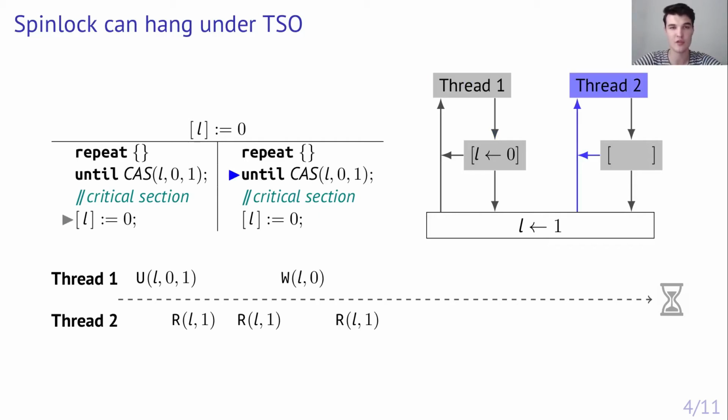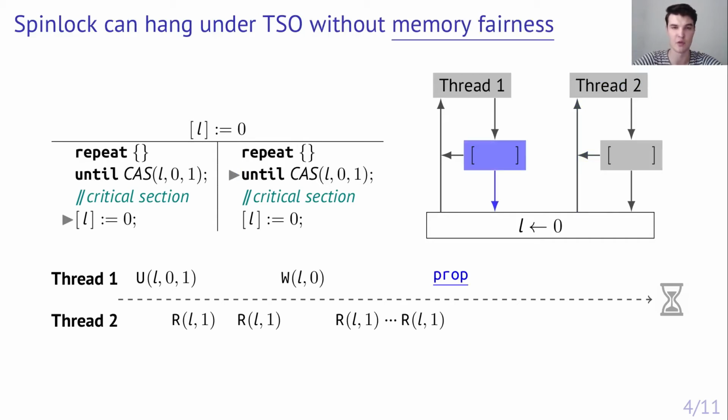Meanwhile, the second thread tries to enter the critical section, but observes the stale value fl and blocks, thinking that thread 1 is still in the critical section. As you can see, under weak memory models, thread fairness alone is not sufficient to guarantee the termination. We also need to require that each buffered write is eventually propagated to the main memory.